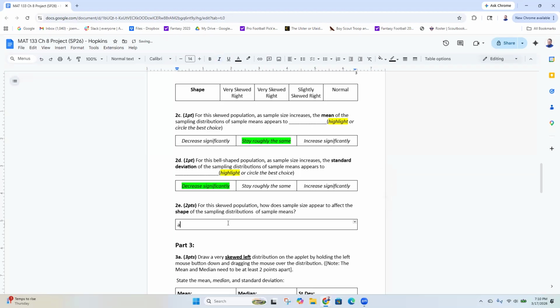So as sample size increases, the shape becomes more normal. And that is what the central limit theorem in chapter 8 is talking about. It's saying that if your sample size is big enough, you can treat your sample means as a normal distribution.